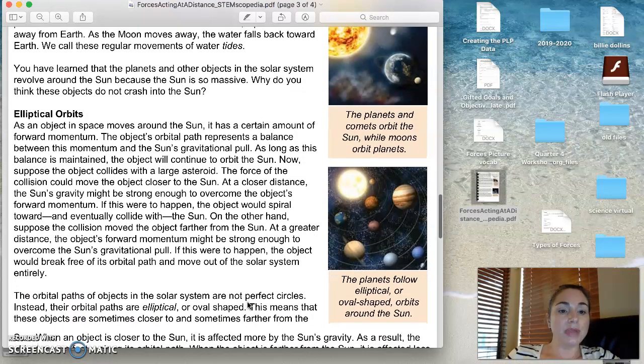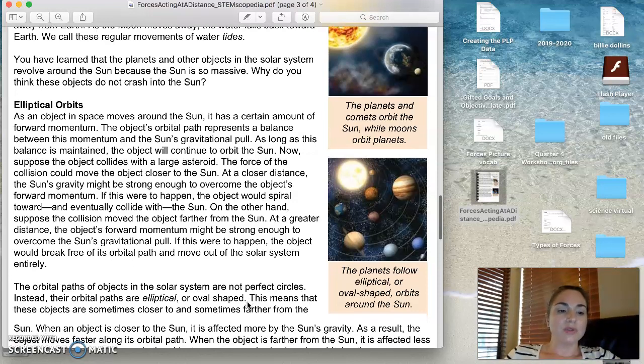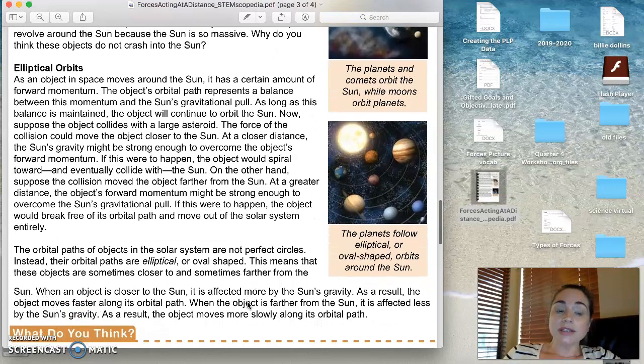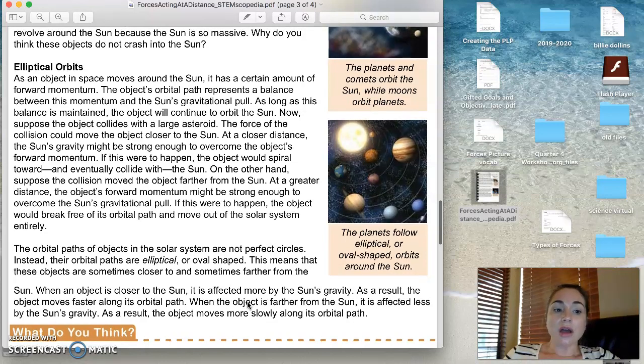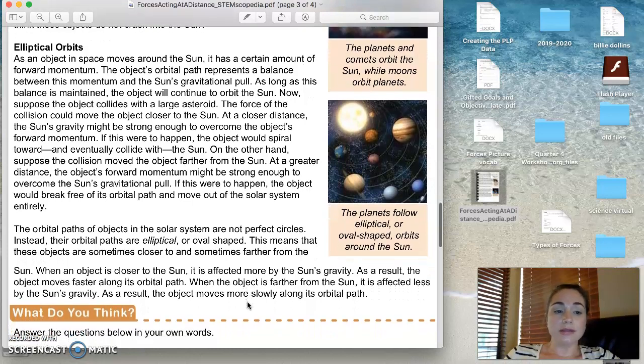You've learned that planets and other objects in the solar system revolve around the sun because the sun is so massive. Why do you think these objects don't crash into the sun? Elliptical orbits. As an object in space moves around the sun, it has a certain amount of forward momentum. The object's orbital path represents a balance between this momentum and the sun's gravitational pull. As long as this balance is maintained, the object will continue to orbit the sun.